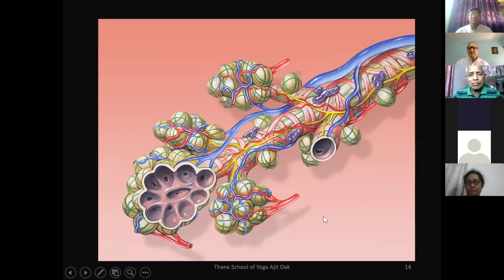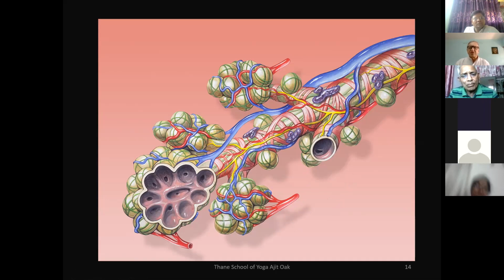Just a passing reference, because of this ongoing pandemic, the alveoli get damaged. That's why the exchange of air cannot take place properly, and that's why you must have heard that the oxygen level starts falling because of COVID-19 infection. The oxygen is there in the air, but the body is not able to take it in because of damage to the alveoli. Alveoli are such important structures. Alveoli get damaged in other diseases of the lungs also, but this is just a passing reference to the current topic of COVID.